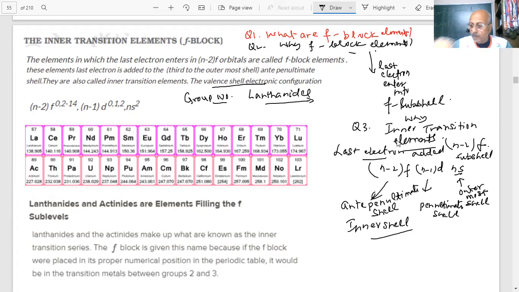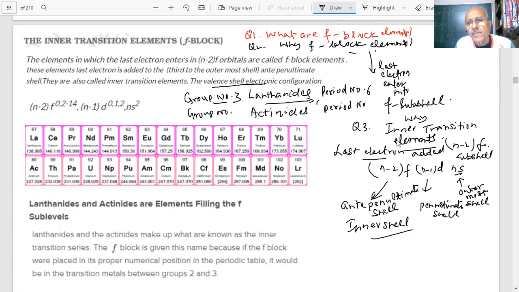So 3. Group number is 3. And period number? Which period do they belong to? So period number is 6. And actinides, students? They belong to which group number and period number? This is an important question.